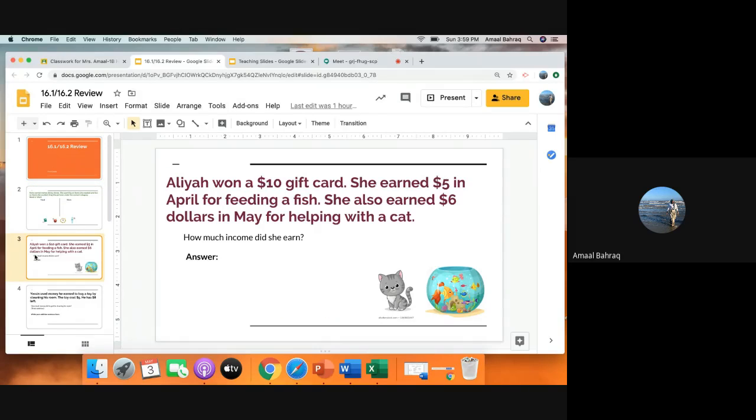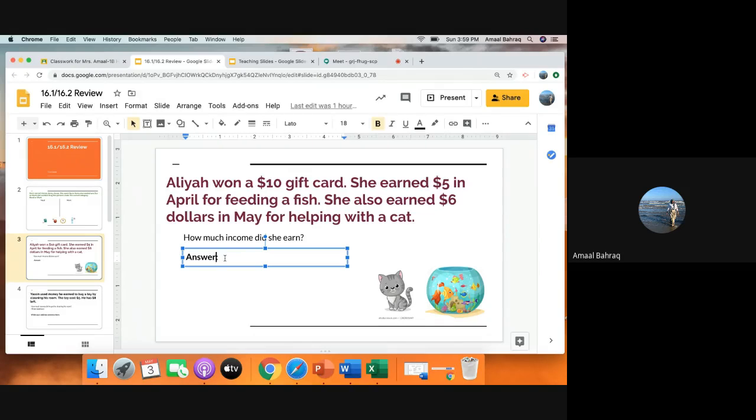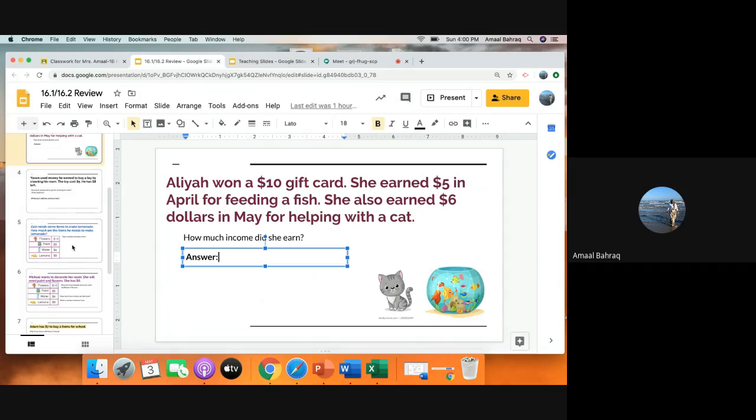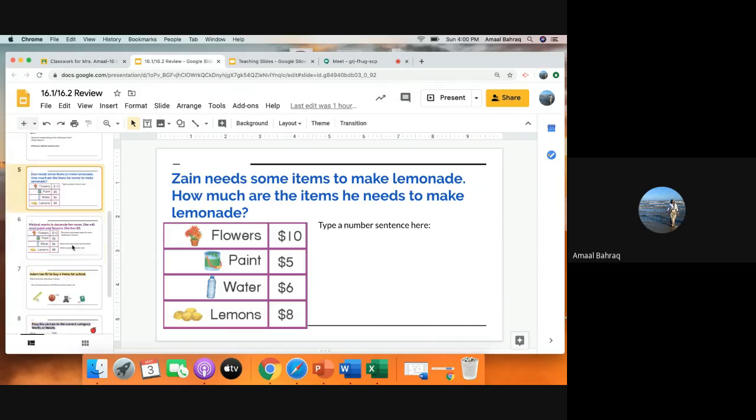You're going to go to the next one right here. It says Adia won a $10 gift card. She earned $5 in April for feeding a fish. She also earned $6 in May for helping with a cat. How much income did she earn? Now remember, if we're going to answer this question, we need to add two numbers together, and gift cards don't count as income. Your problems look very similar to this. You have a table to answer some questions as well.